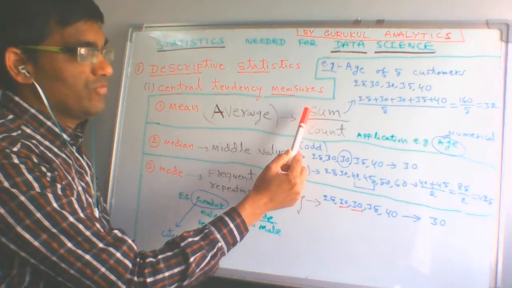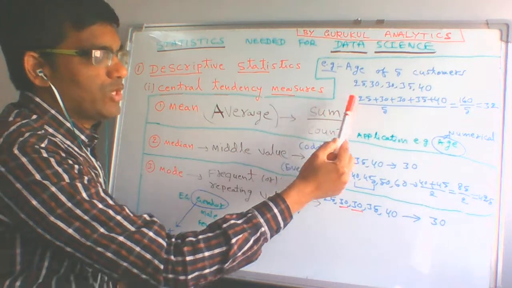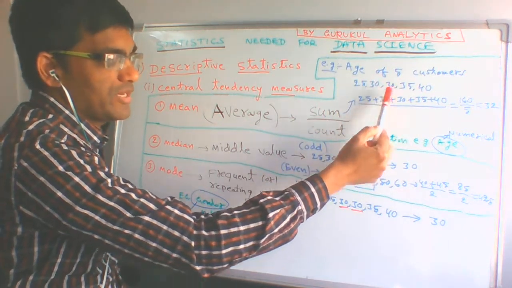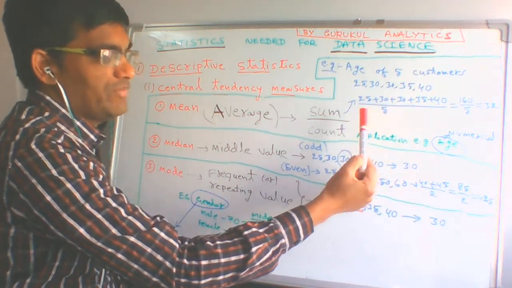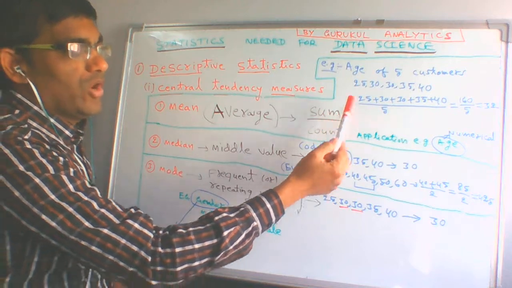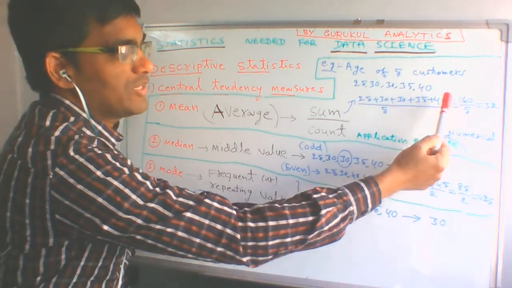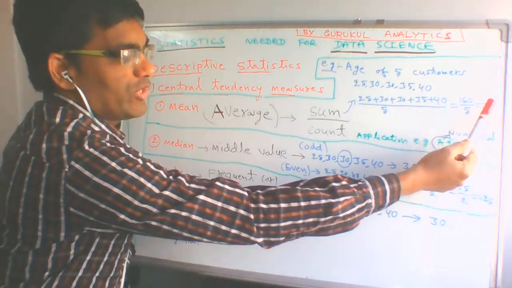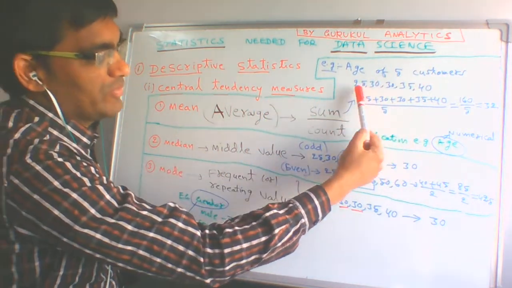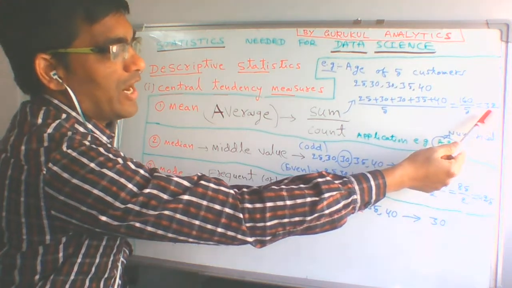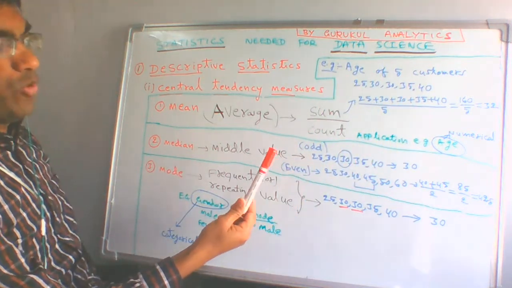The formula for the mean is the sum divided by the count. You have to add all the observations: 25 plus 30 plus 30 plus 35 plus 40, divided by 5, because a total of 5 values are there. You add all the numbers and divide by the number of observations. If you add everything, you get 160. Dividing by 5, you get 32, which means 32 is the mean or average of these customers. In these five customers, the average customer age is 32 in this case.